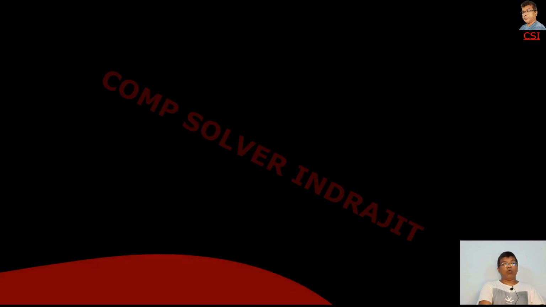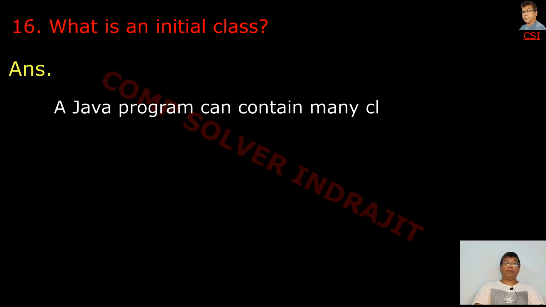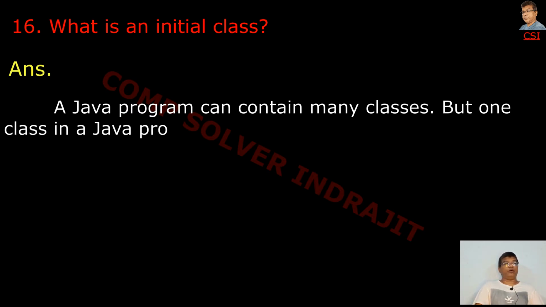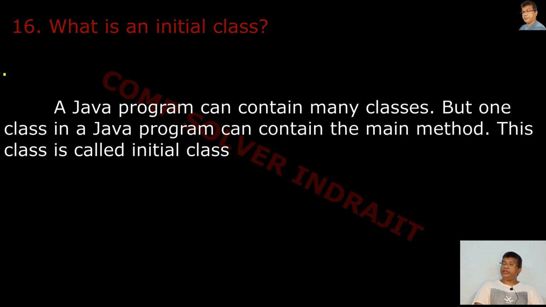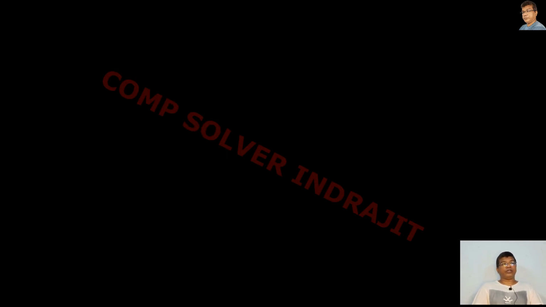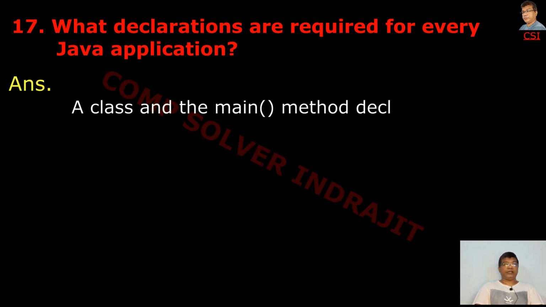Next question is, what is an initial class in Java? It's very important. Answer is, a Java program can contain many classes, but one class in a Java program contains the main method. This class is called the initial class. Next question is, what declarations are required for every Java application? Answer, a class and the main method declaration.